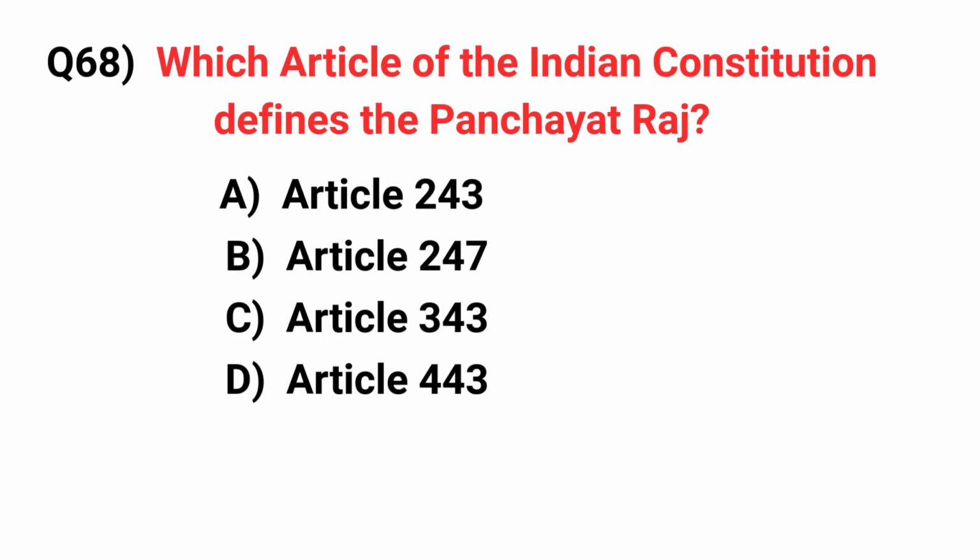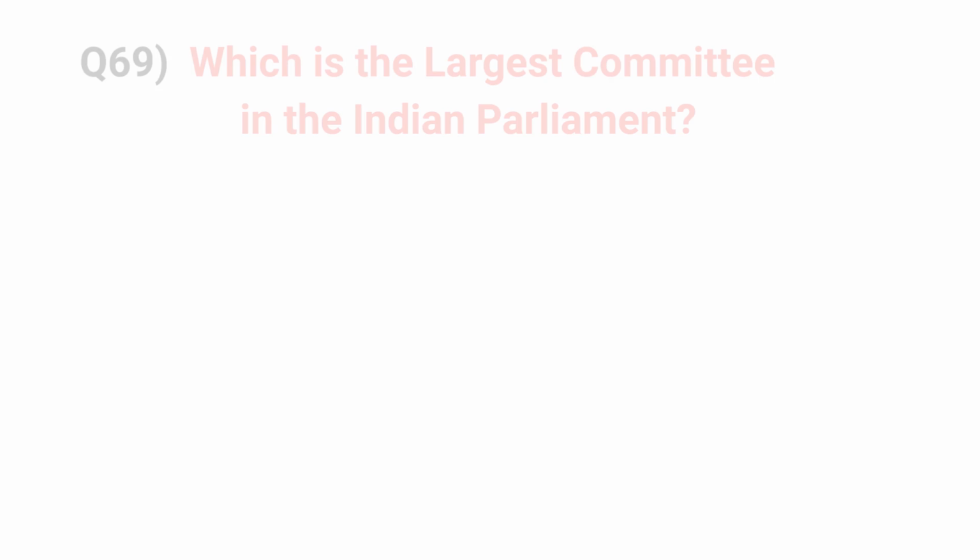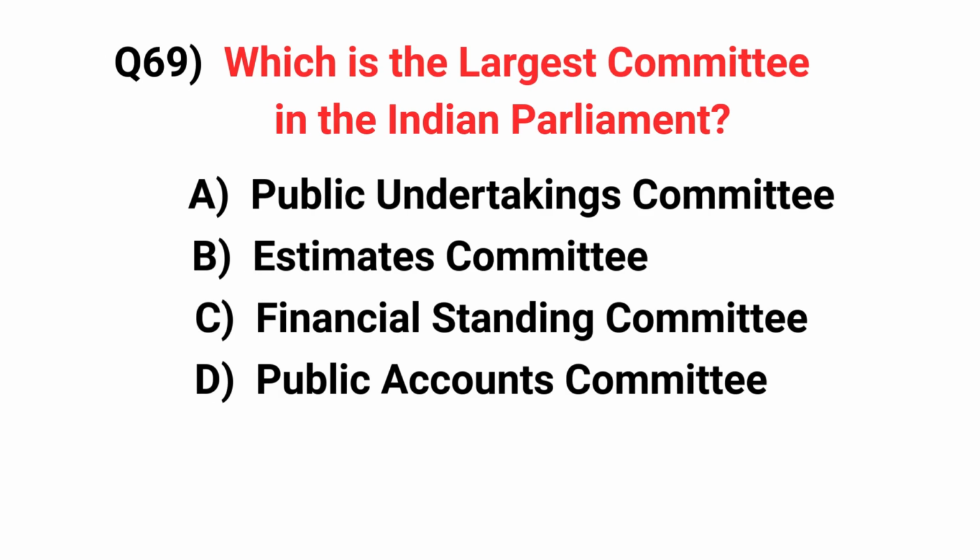Which article of the Indian Constitution defines the Panchayat Raj? Answer: Article 243. Which is the largest committee in the Indian Parliament? Answer: Estimates Committee.